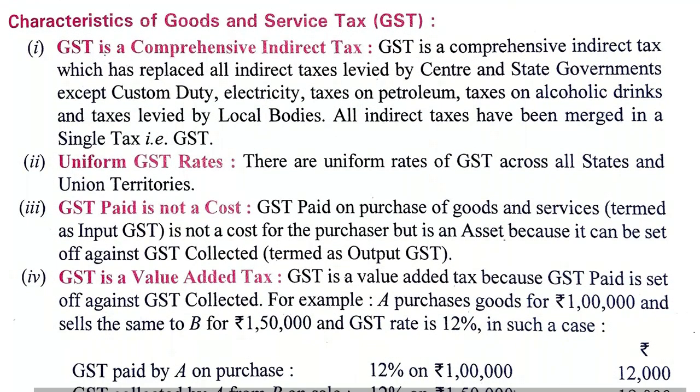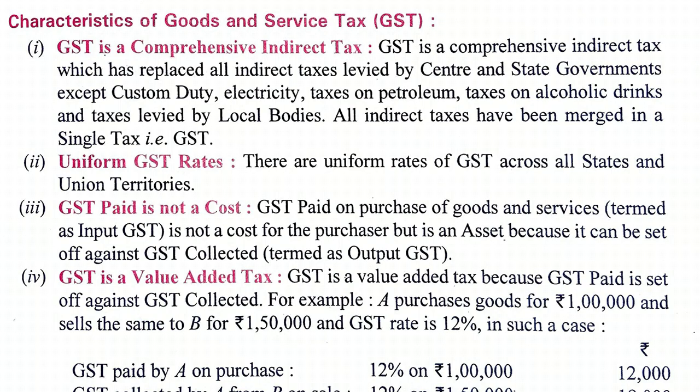Characteristics of GST. GST is a comprehensive indirect tax. It is a comprehensive tax because it is a combined tax of many taxes. That is why it is called comprehensive tax, because now many types of duties like custom duty, local octroi, all these things have merged into a single tax.